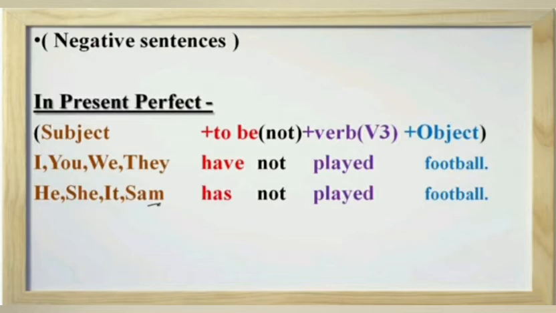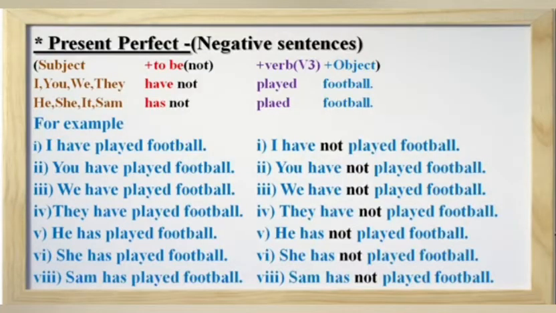It's very easy to make negative sentences in present perfect tense. Just add not after helping verb. We have to write the same formula and just add not after the helping verb. So we have to write subject plus to be plus not plus third form of verb plus object. Let me show you some more examples.